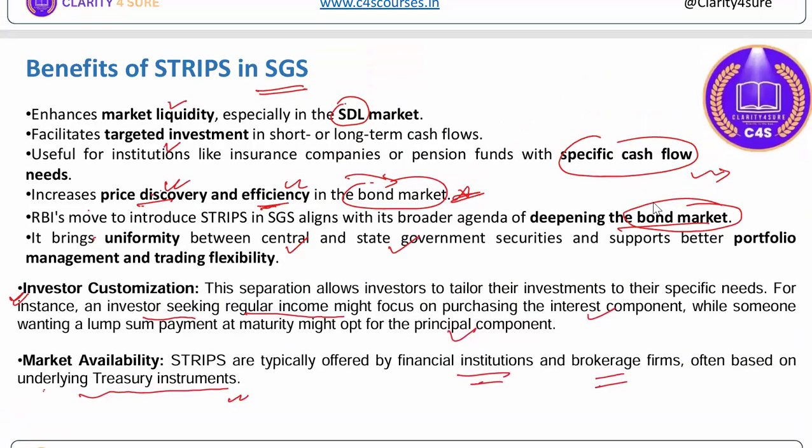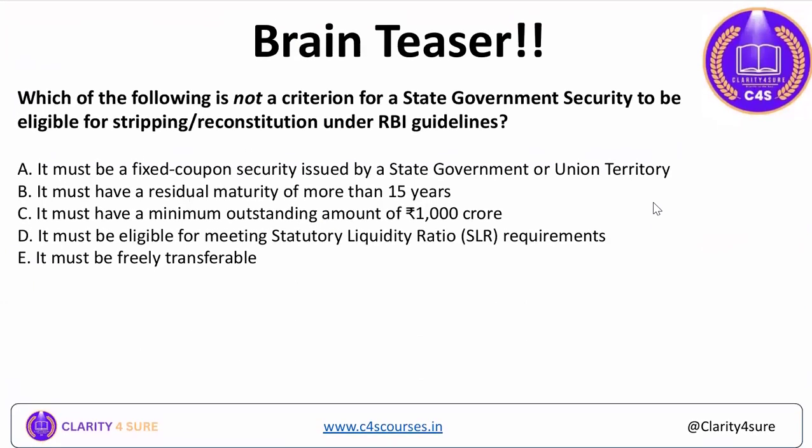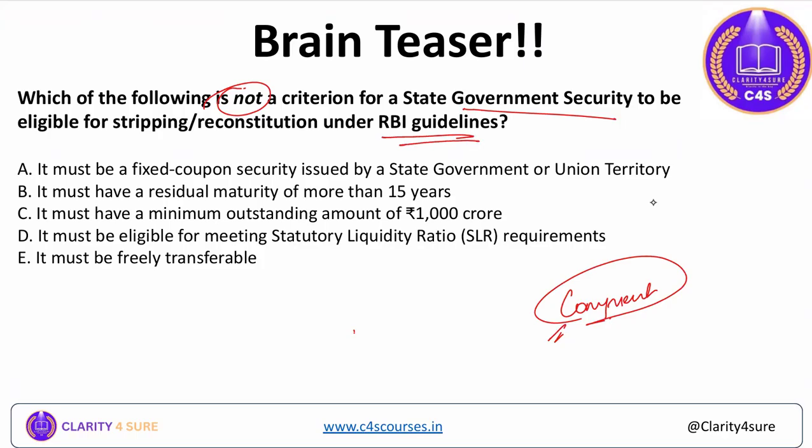Now I'm giving you a question with respect to this strip concept, and I want each and every one of you to answer this particular question in the comment section. Even if you know the answer, I still want everyone to move your fingers and just write A, B, C, D, E, whatever the answer is. Which of the following is not a criterion for state government securities to be eligible for strips under the RBI guidelines? You need to answer in the comment section, right?